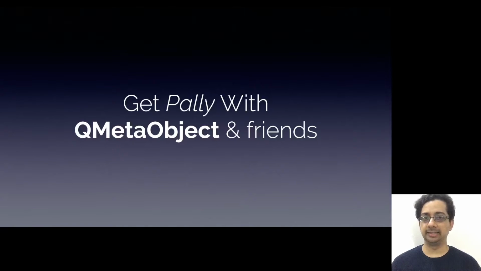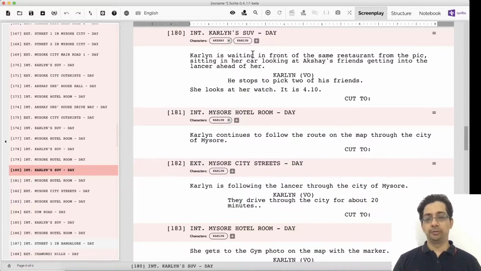Whenever we write a reasonably sized app whose UI is in QML, we will end up writing a QObject subclass or two whose signals, slots, properties, and invocable methods are accessed from QML. All of these are aspects of Qt's MetaObject system, and that's the next insight I want to talk about. To write a really good QML app, we have to get pally with QMetaObject and friends. Let me show you a few places in the UI where we make use of the MetaObject system.